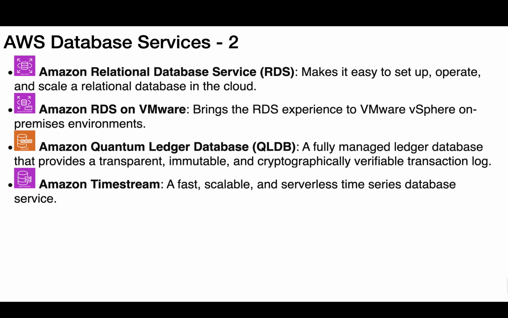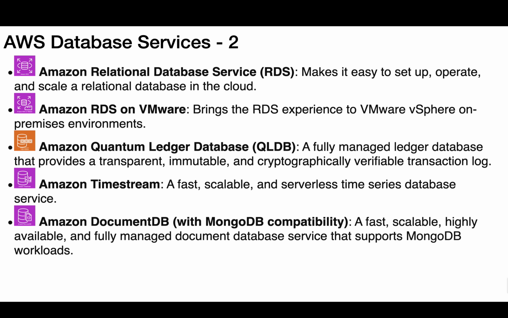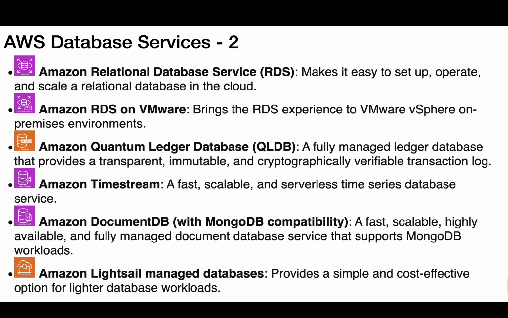Amazon Timestream, a fast, scalable, and serverless time series database service. Amazon DocumentDB, with MongoDB compatibility, a fast, scalable, highly available, and fully managed document database service that supports MongoDB workloads. Amazon Lightsail Managed Databases provides a simple and cost-effective option for lighter database workloads.